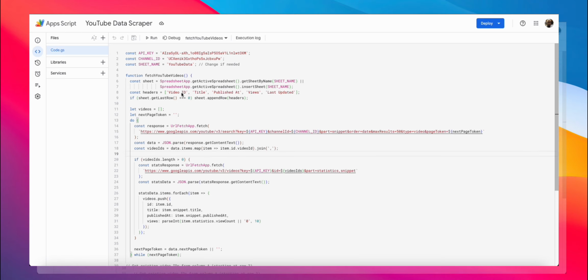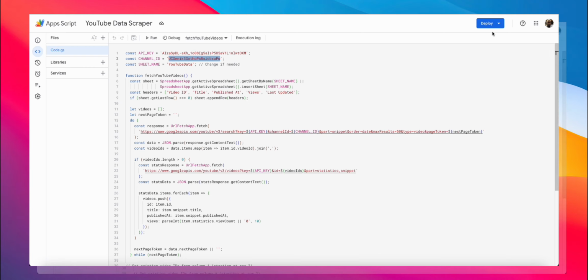And if you want access to this script, just go ahead and drop a comment and I'll be happy to share it with you. Once you've pasted this script in, you will need to add your API key over here, and you will also need to add your channel ID. And you can get your channel ID by going over to youtube.com and you can grab it from the URL.